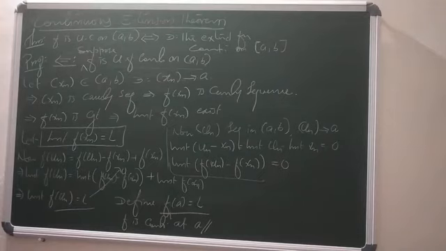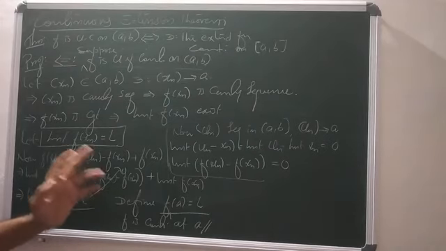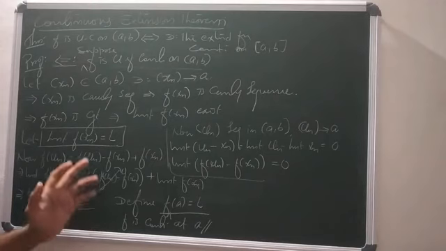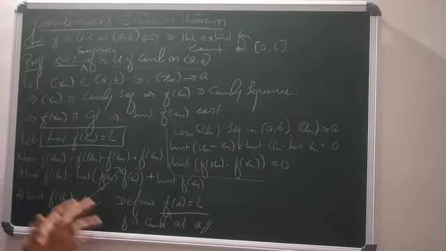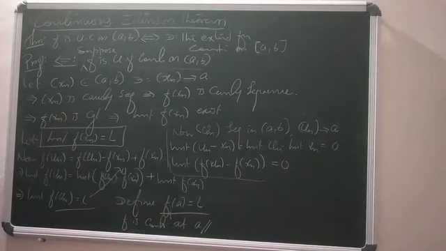Similarly, we can prove that f is continuous at b. When f is continuous at a and f is continuous at b, then f is continuous on closed interval [a, b]. So there exists some value L for every sequence converging to a, and you can define f of a equals L, which means f is continuous at a. Similarly, you can prove f is continuous at b. So f is continuous on closed interval [a, b]. So this is the continuous extension theorem.